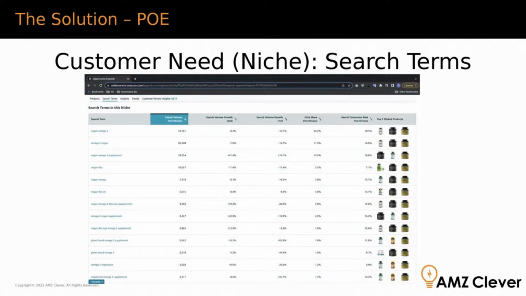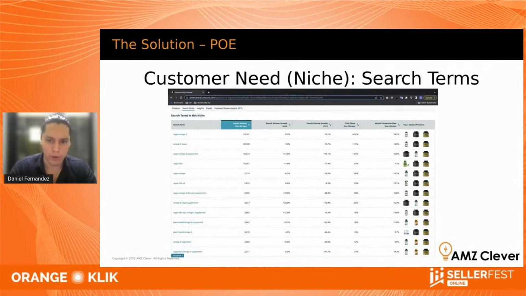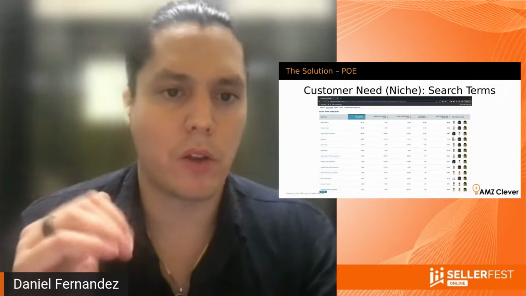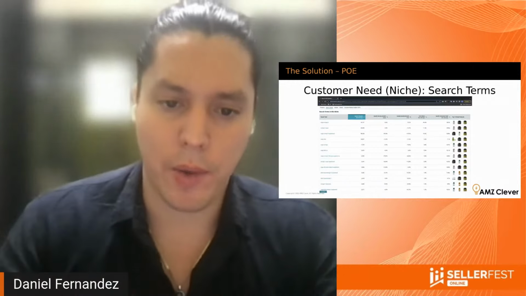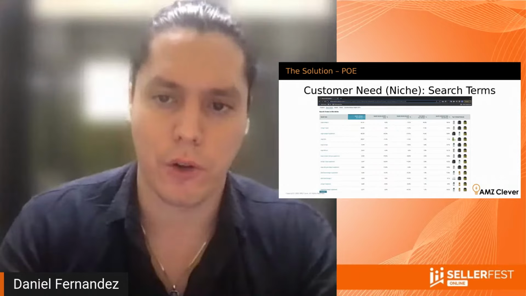The other thing, the second to last column, is something I want you to pay attention to. Here they're giving us the search conversion rate, and this is the average conversion rate for each of these search terms. And there are two insights I want to give you here. One is you want to look at search terms that have a high conversion rate, number one, because that means there's a high purchase intent when people search that search term.